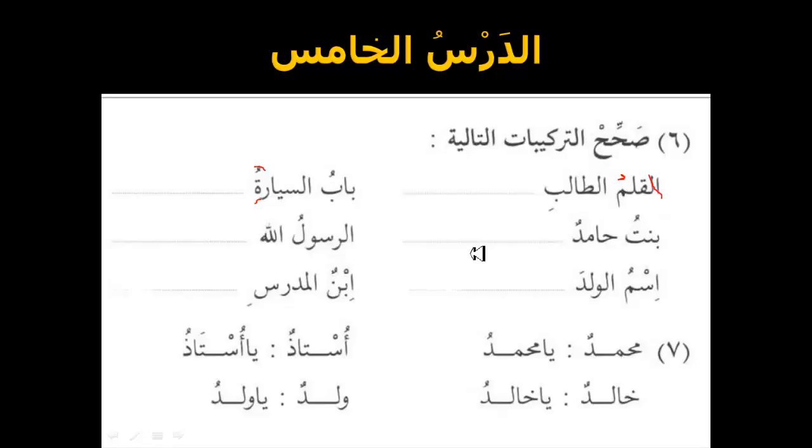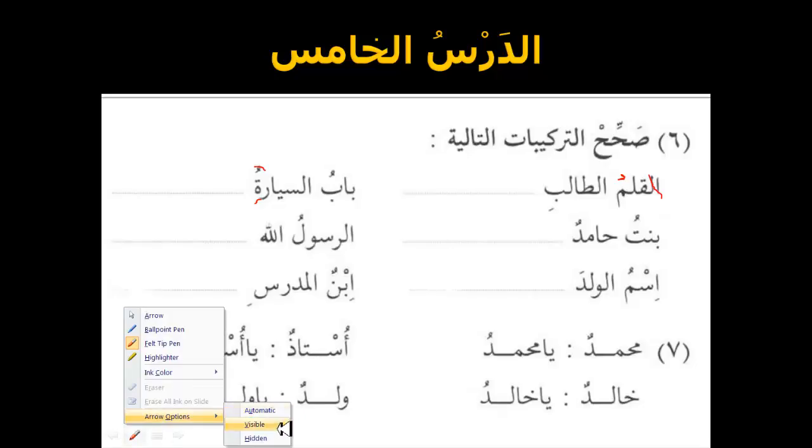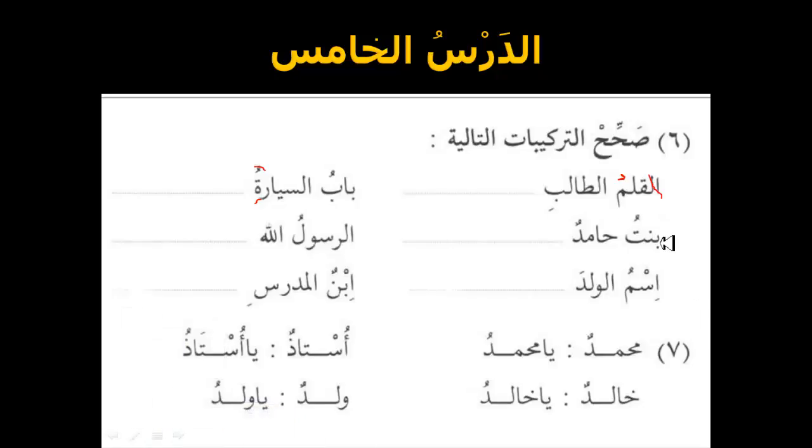Alright, so what you will do is you will complete the rest of those exercises and the answers. If you can pause before I give you the rest of the answers. Alright, for example, here we have now the correct answers you should have written. And let me go back here, fix this. You should have written here Bintu Hamidin. Here we take the alif lam off here.